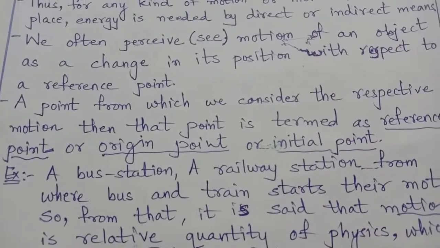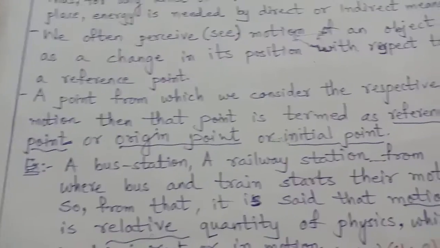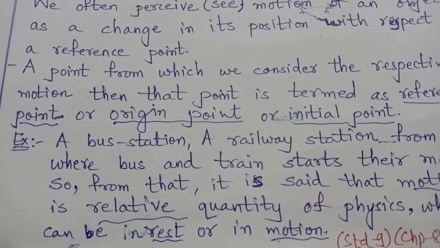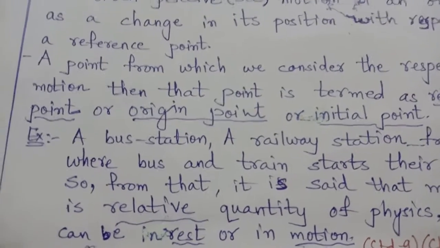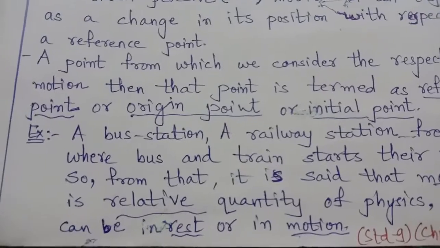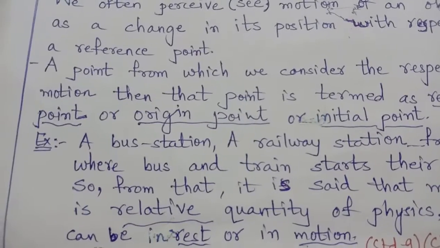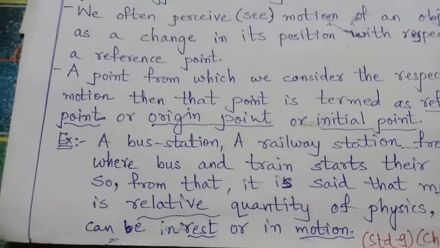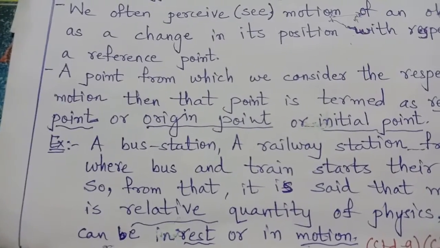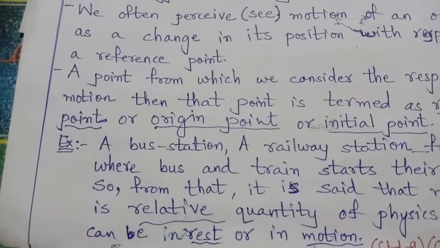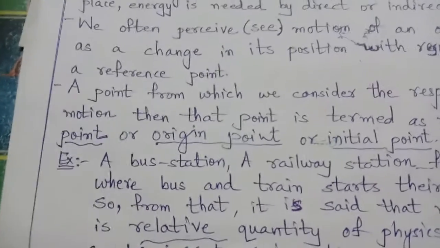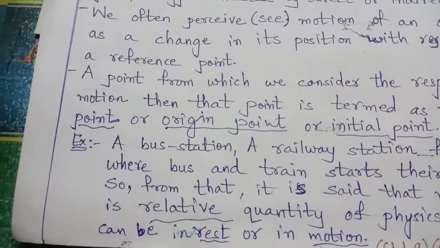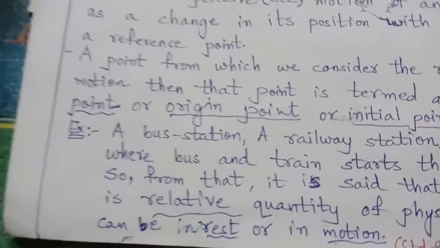Normally, when a train runs on the track, we are standing on the roadside, the track side, or on the platform. We are standing, that means we are not in motion, and the train running on the track is in motion. Now when we observe the passengers sitting in a train, the same thing can be explained with a bus also.